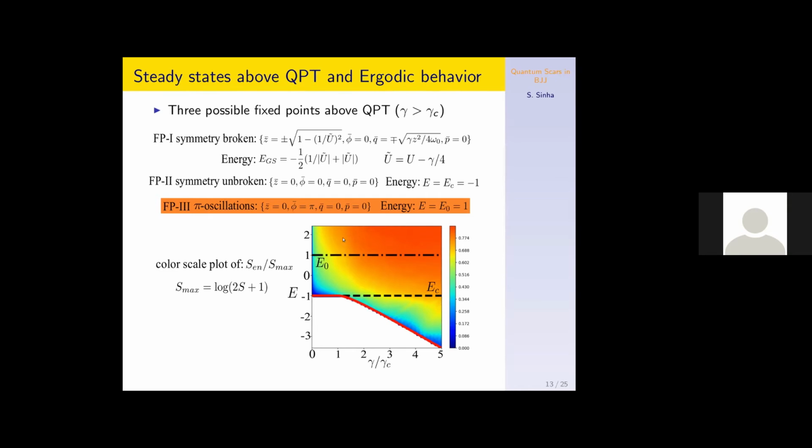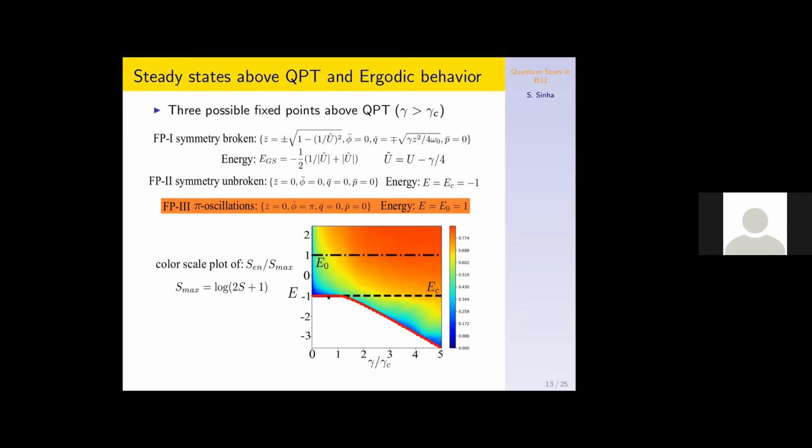Above the quantum phase transition, there are three steady states. One is the symmetry broken steady state, which is basically the ground state, drawn in red. Then there is a symmetry unbroken and unstable steady state.